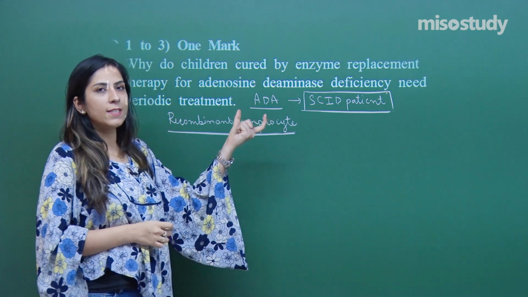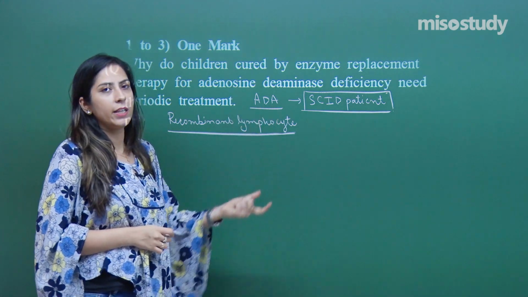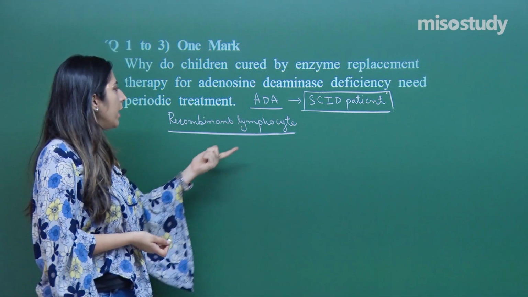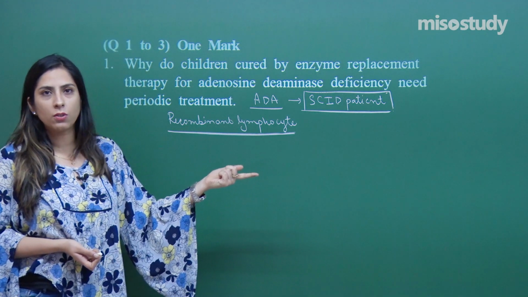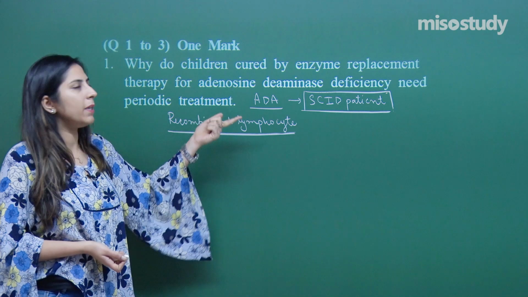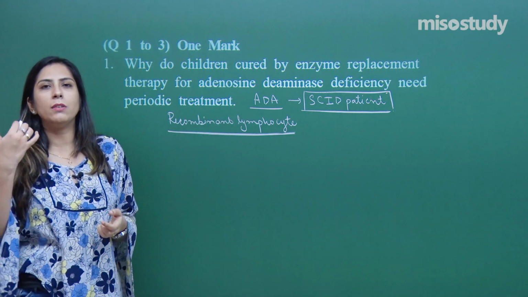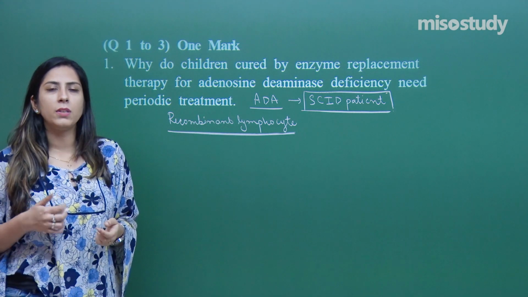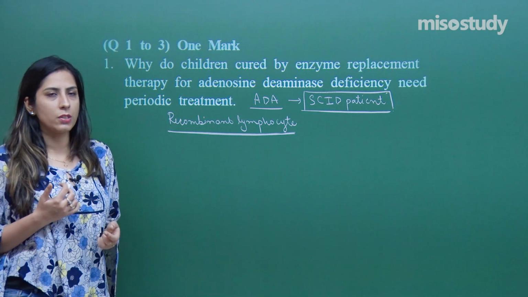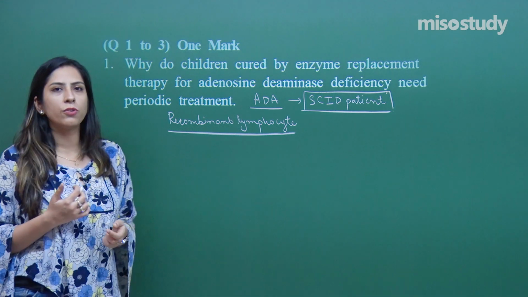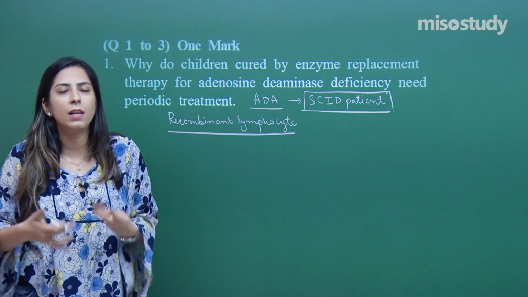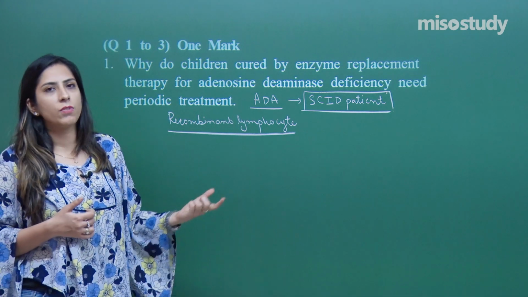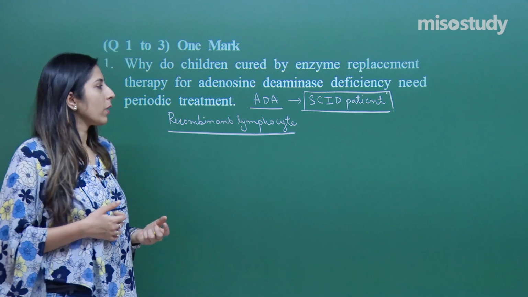The gene or the cDNA of ADA is allowed to enter into these lymphocytes, and these lymphocytes are from the patient only. After the treatment, once these recombinant lymphocytes are formed, they are again introduced into the patient. If they are introduced into the patient, the chances are that they will form such lymphocytes and the maturation of the lymphocytes will happen.